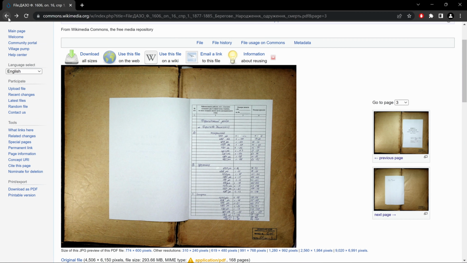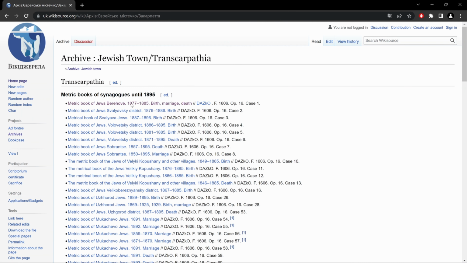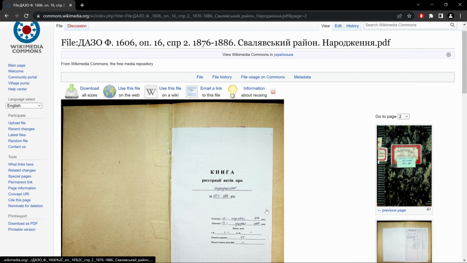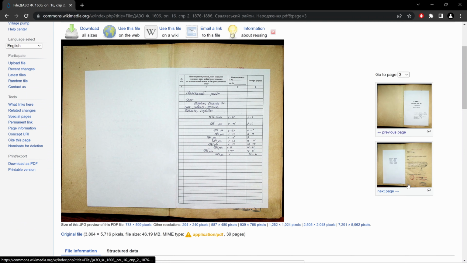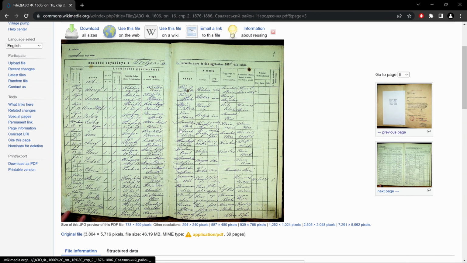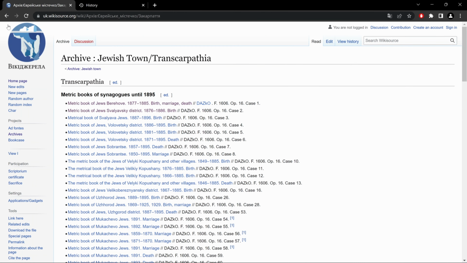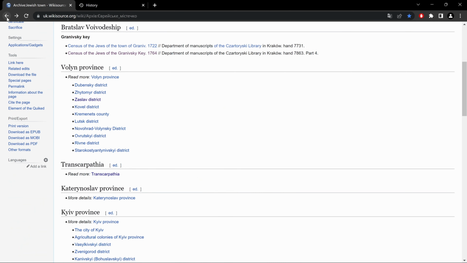Let's go see some more. Okay, let's go to the second one. There you'll have the table of contents in Ukrainian. And then you keep scrolling and you'll have the records. Again, in this case, since this is an area that was Hungarian, well, it's in Hungarian. Okay, so let's get out of here. Next.